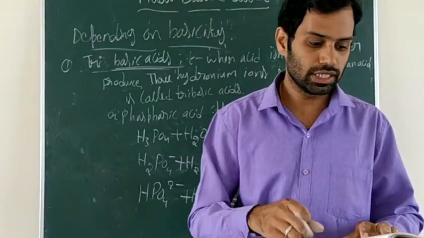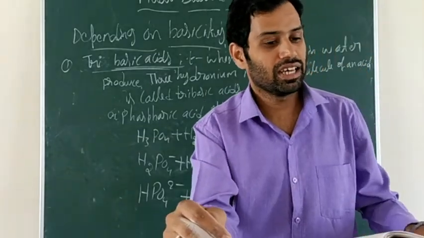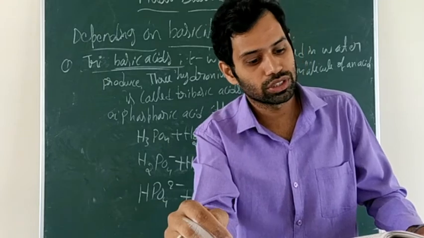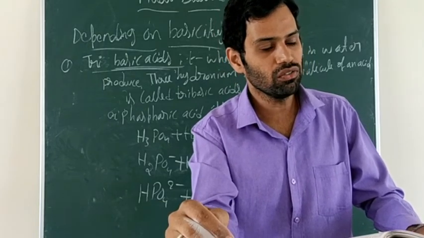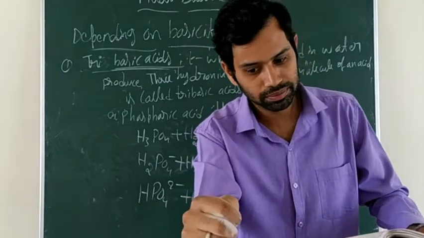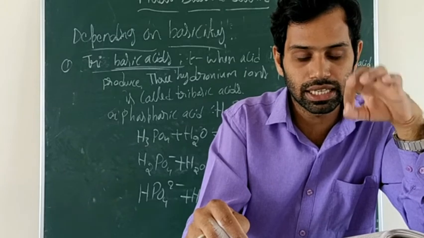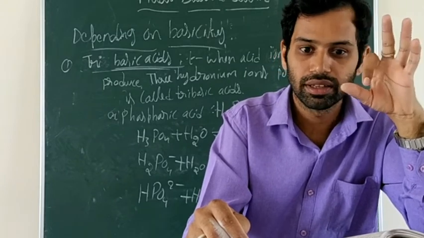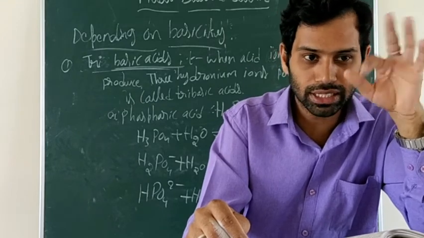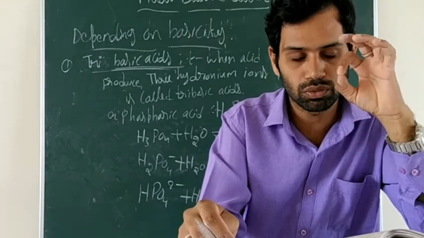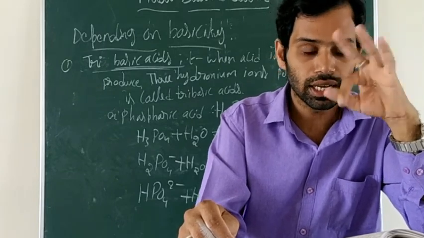And next, concentration of an acid. It is the amount of acid present in a definite amount of its aqueous solution. If the water content is less, the solvent is less and the solute is more. Solvent is nothing but water. So water is present in a very small amount, whereas solute is present in a large amount.